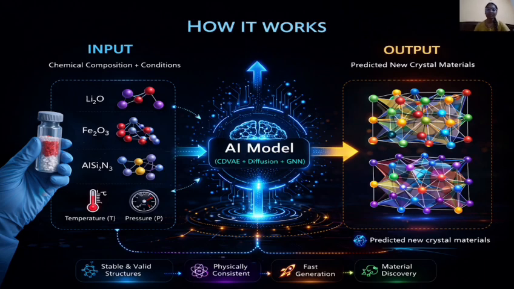The diffusion model then performs step-by-step denoising, gradually adjusting the positions of atoms to form meaningful crystal patterns. During this process, GNN helps capture relationships between atoms, which improves the structural accuracy. After several iterations, the model produces a stable crystal structure that follows physical and chemical rules. The entire process allows AI to generate materials much faster than traditional computational models.